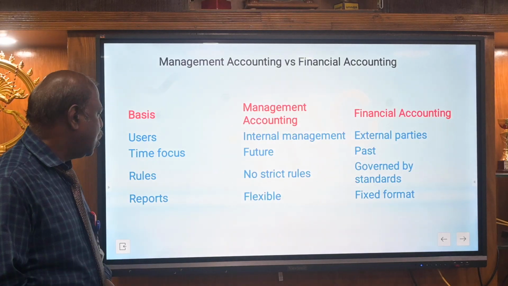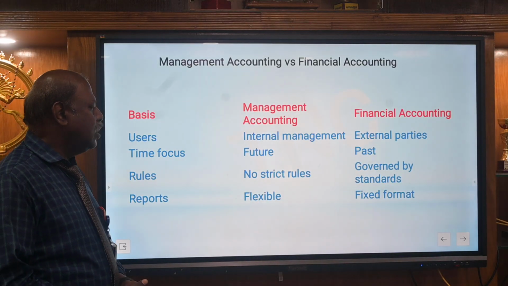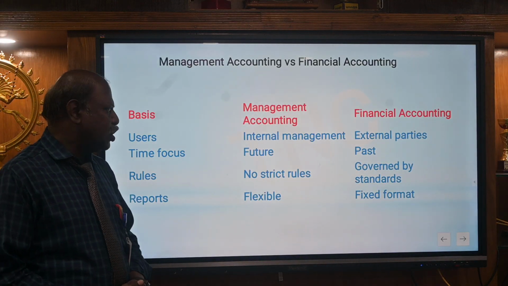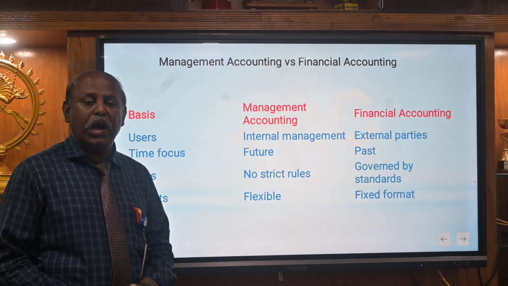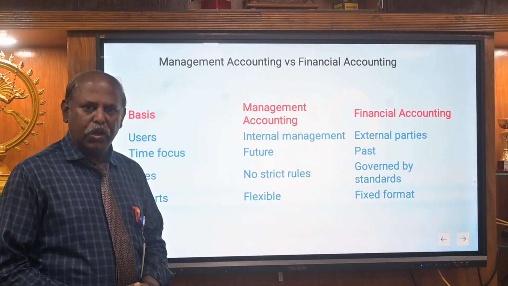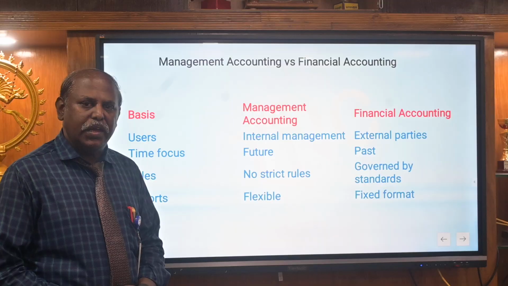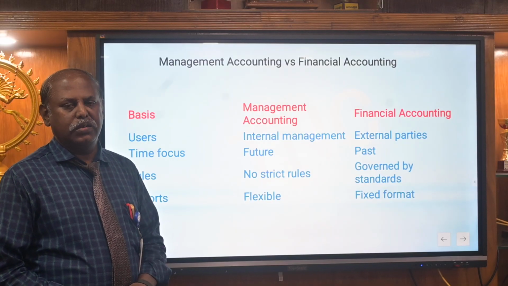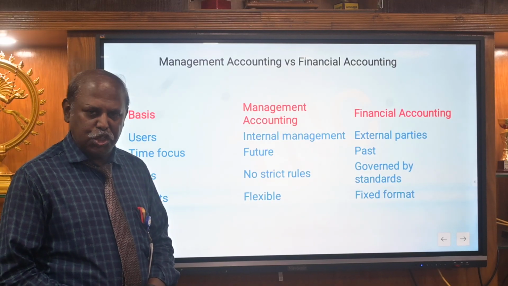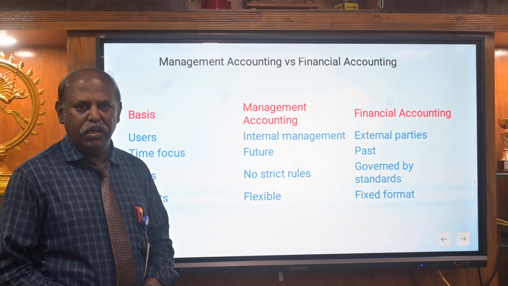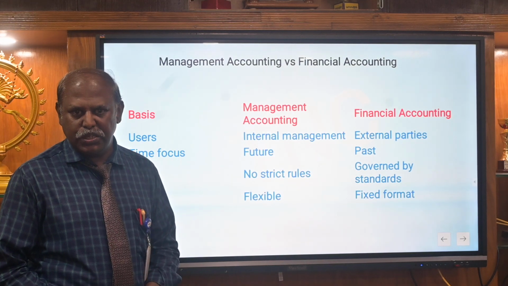The other part is rules. In management accounting, there are no strict rules followed. At the same time, financial accounting has to follow the golden rules. Based on that, we can convert the information into the journal. That means we have to find which one is the debit aspect, which one is the credit aspect.